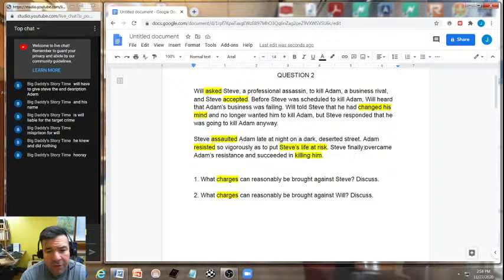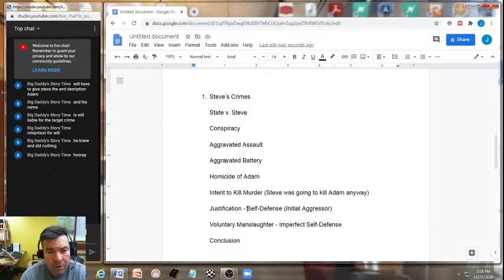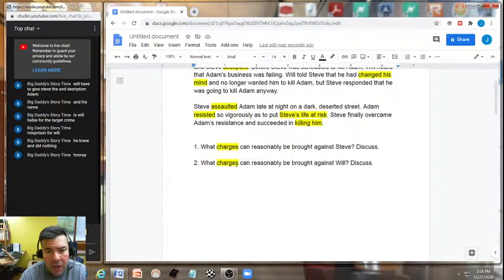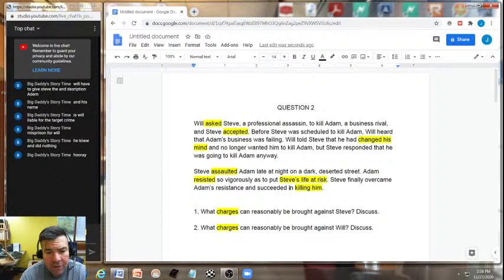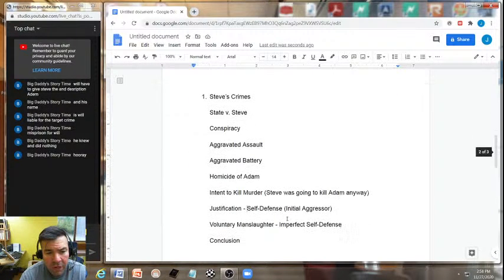Then Steve finally overcame Adam's resistance. So there's another possible crime of aggravated battery, harmful or offensive contact, and then succeeded in killing him, which is where we get our full-blown homicide analysis.